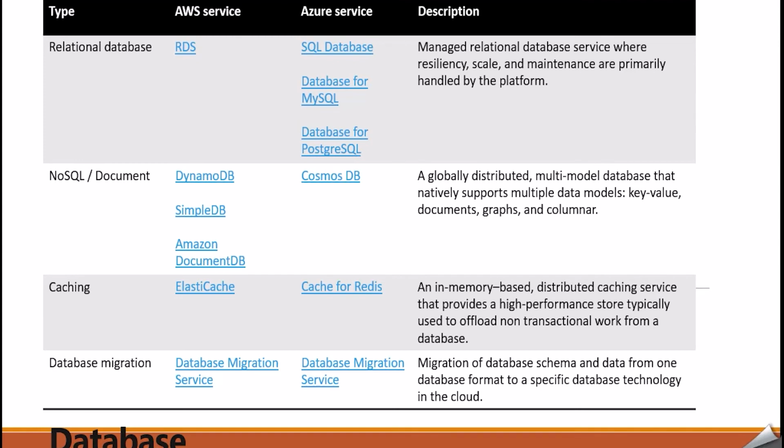In case of caching, it is an in-memory based distributed caching service that provides a high-performance store typically used to offload non-transactional work from a database. Database migration service is also provided by both AWS and Azure. It handles migration of database schema and data from one database format to a specific database technology in the cloud. So it helps to migrate the data.